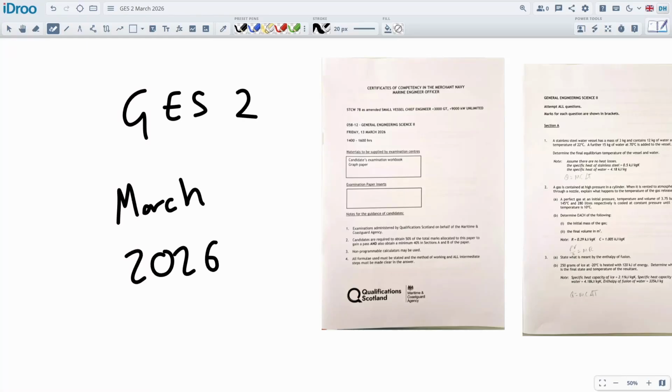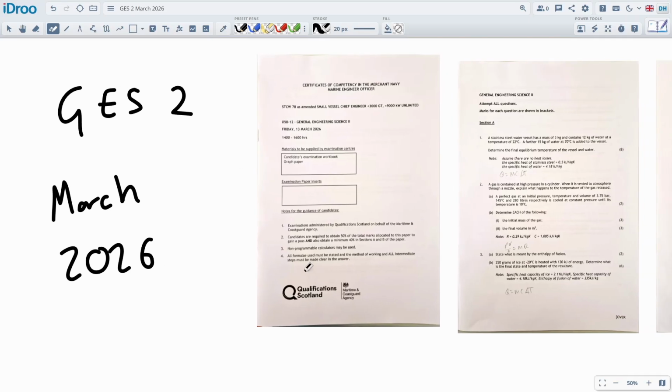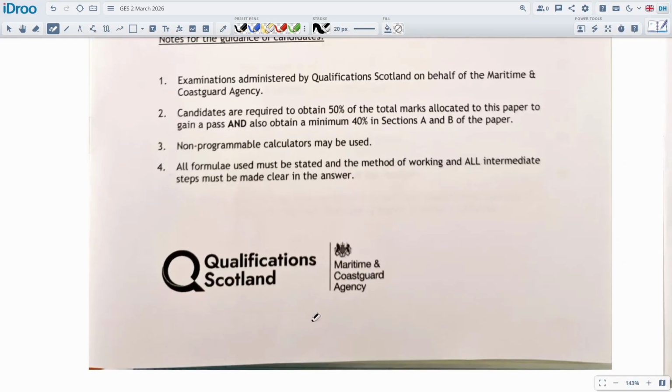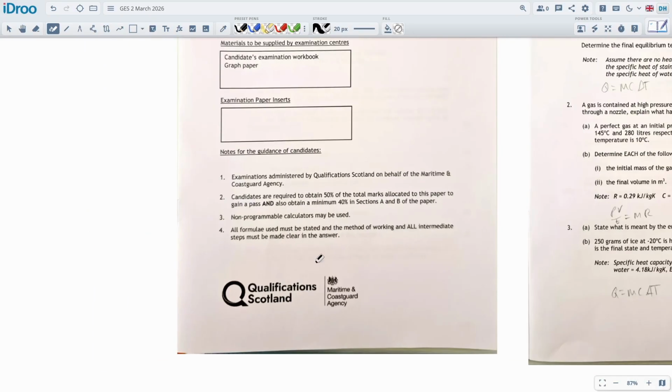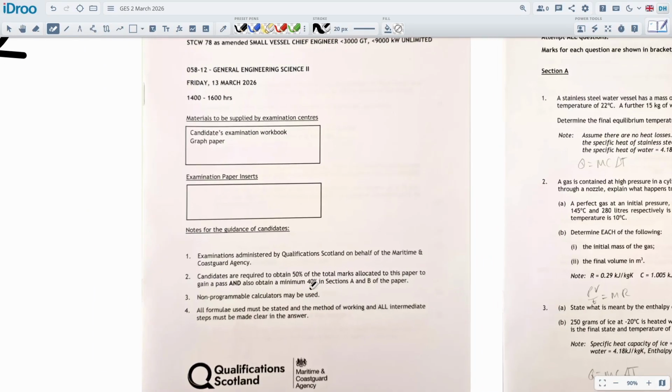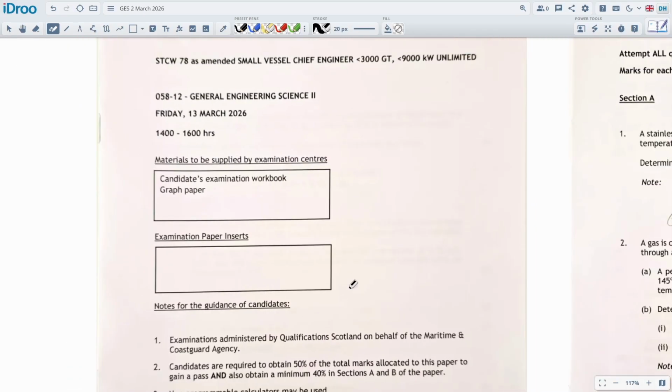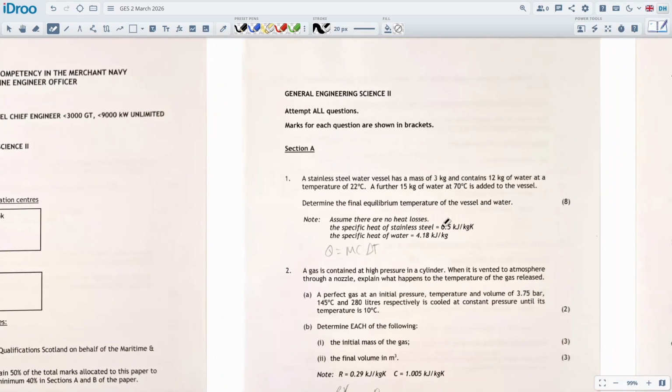Okay, we're going to try to do GES 2 here, March 2026, the most recent paper to date. Usually these March papers are quite difficult for the GES 2, but as we just changed from SQA into QS, we should see if there's any differences. All the rules are the same, everything else looks the same on the surface, so no difference there.